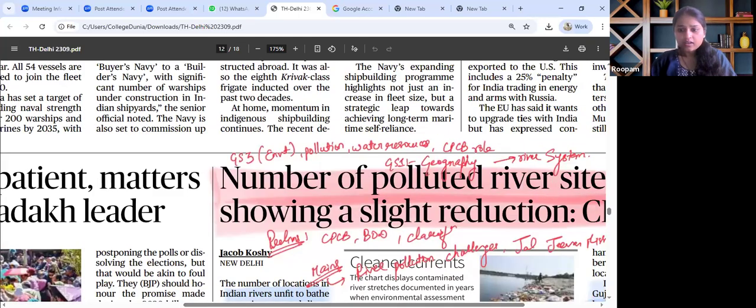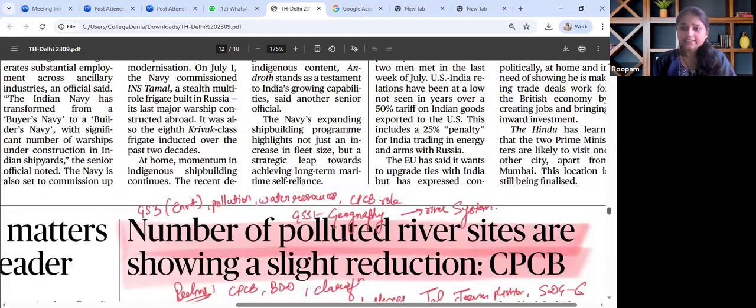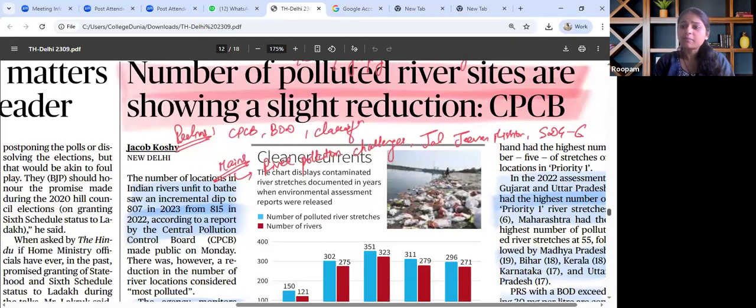Now, at the time of pure water crisis that we are observing in several parts of the country, this observation with regard to rivers, that